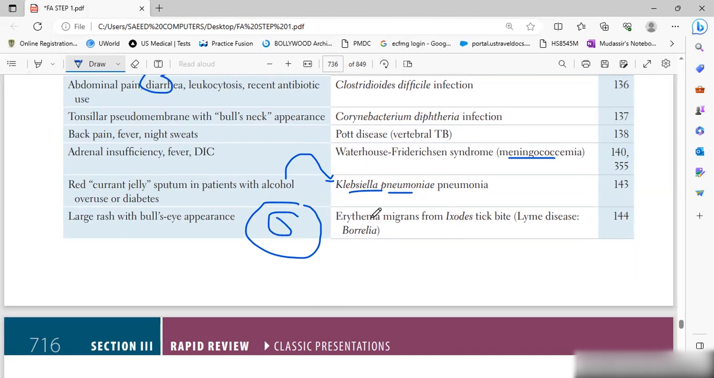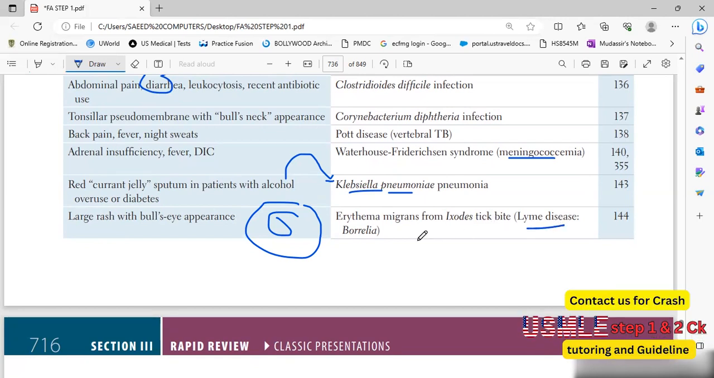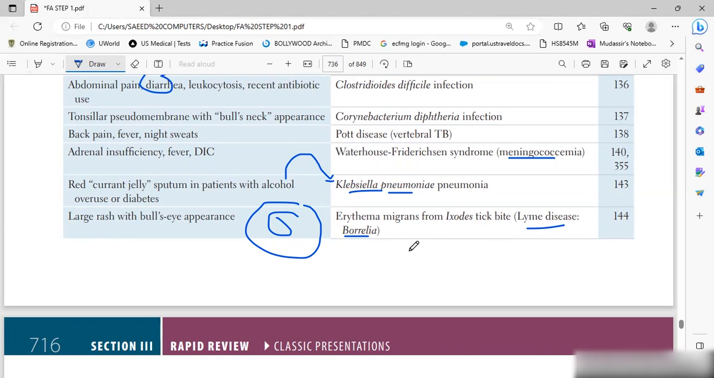Erythema migrans from a tick bite: Lyme disease, caused by Borrelia, can also be caused by Anaplasma. So that is a bull's-eye appearance.